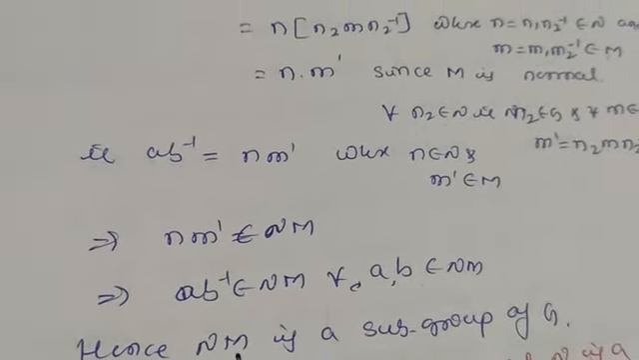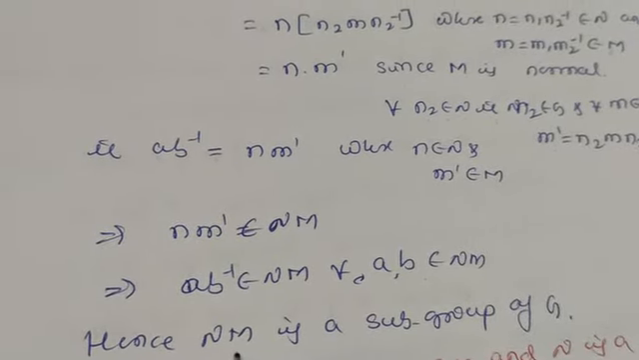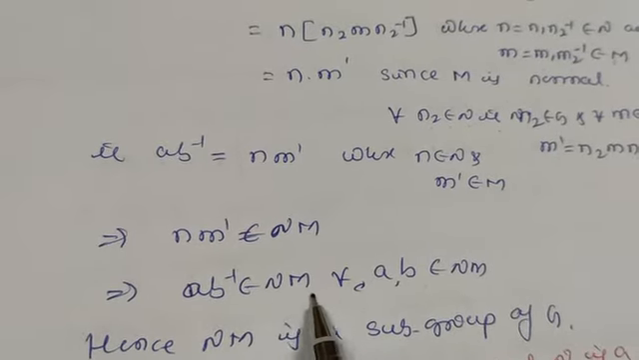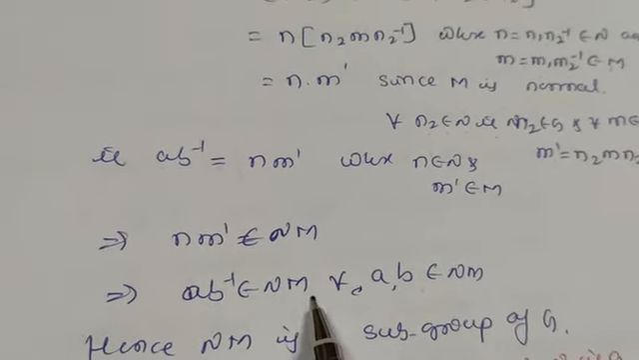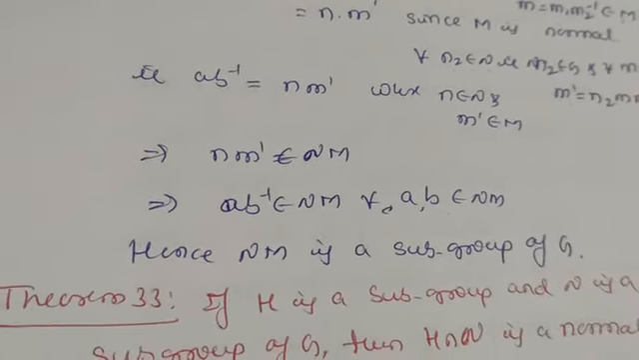We know the definition. This is the necessary and sufficient condition for a subgroup: if a, b belong to H, then AB inverse also belongs to H. So instead of H, we have taken NM here, and we have proved it is a subgroup of G.